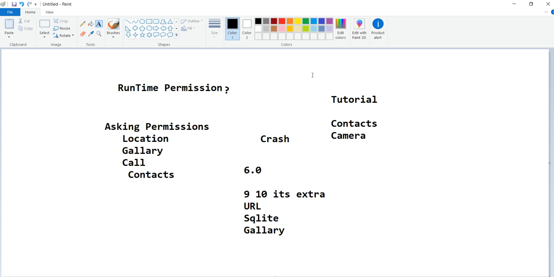So this is about runtime permissions. Without this, nowadays we cannot run any application. This is very important for every application.